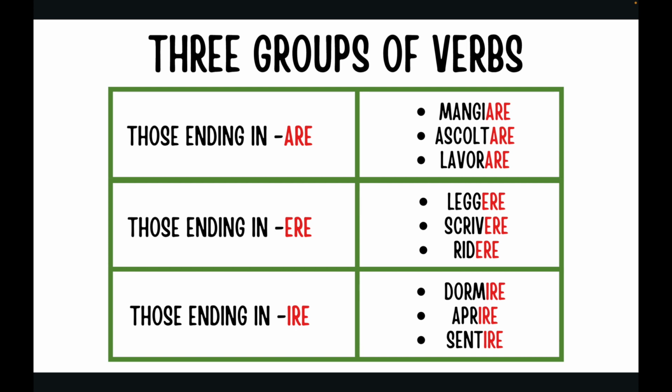If you notice, the ending is always -are, so these kinds of verbs are for the first conjugation. Leggere, scrivere, ridere. The ending is -ere, second conjugation. Dormire, aprire, sentire. Third conjugation, ending in -ire.